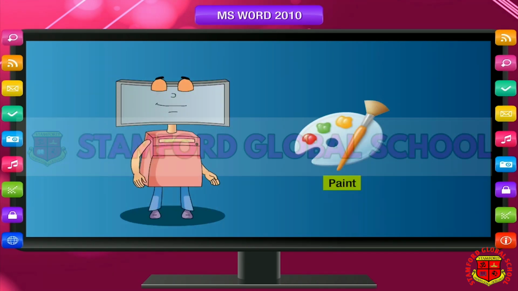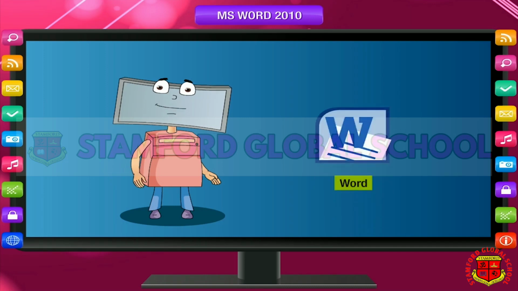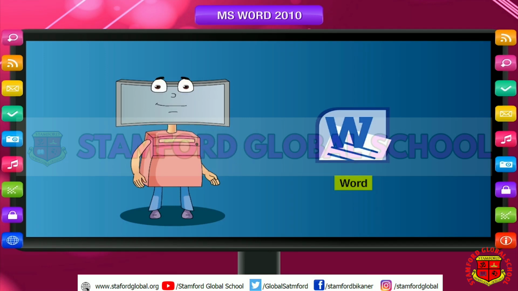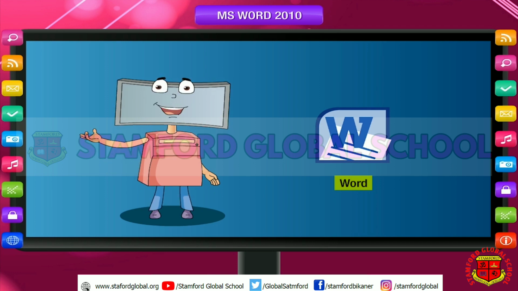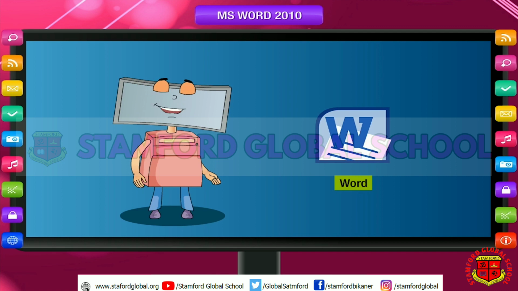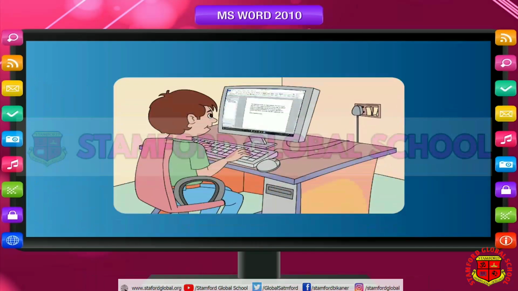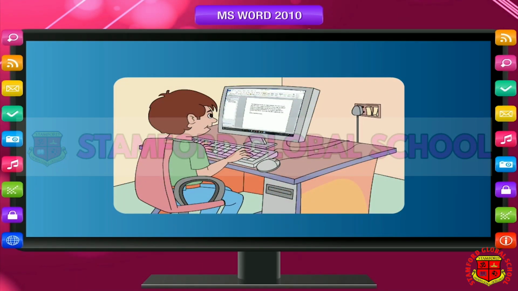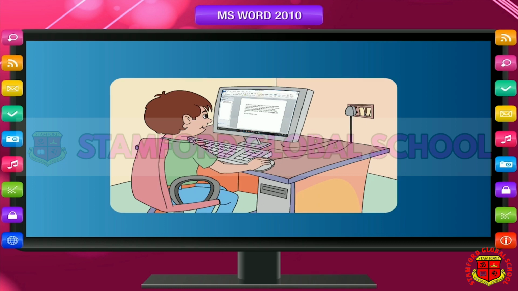We use the software Paint to draw and paint on the computer. In the same way, we use Word to write text on the computer. You already know how to write in your notebook. Now, learn to make your notes on the computer. In computers, we type using the keyboard rather than writing on paper.